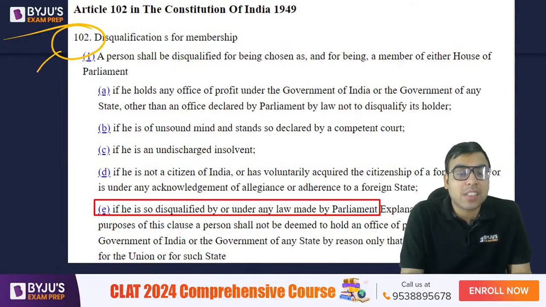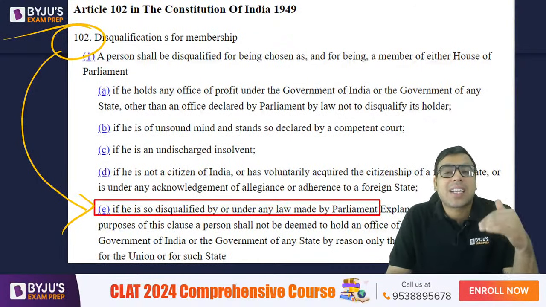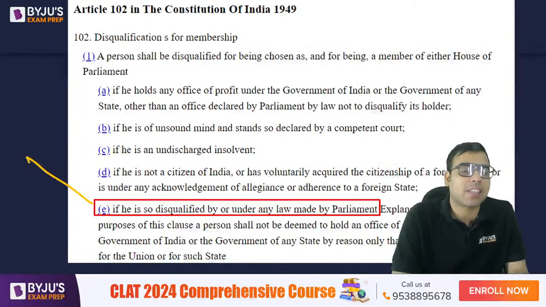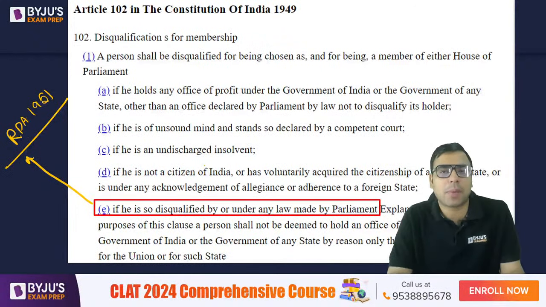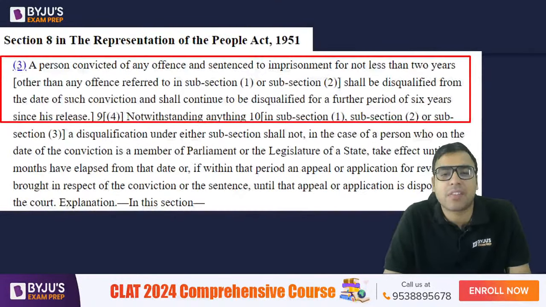Now Article 102 also says that if any other law is made by the parliament, then under that law also the person can be disqualified. And the parliament has made a law called the Representation of People's Act 1951. There are two laws, the Representation of People's Act 1950 and 1951. What we are talking about is 1951.